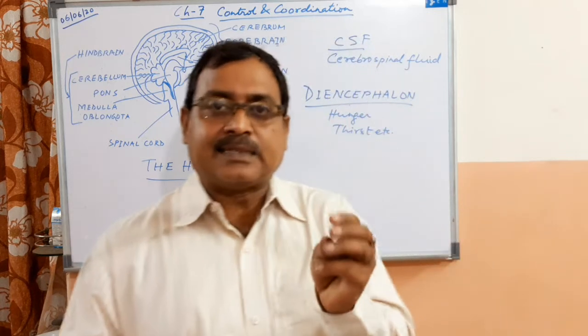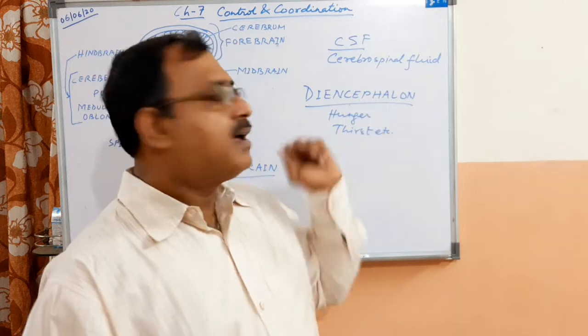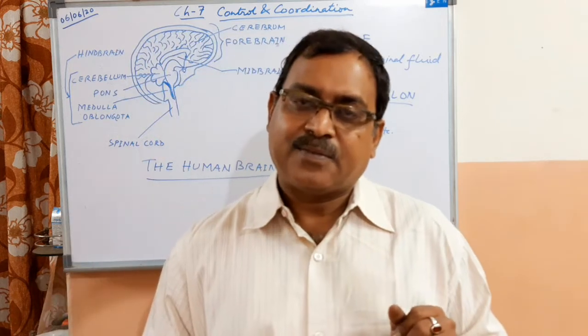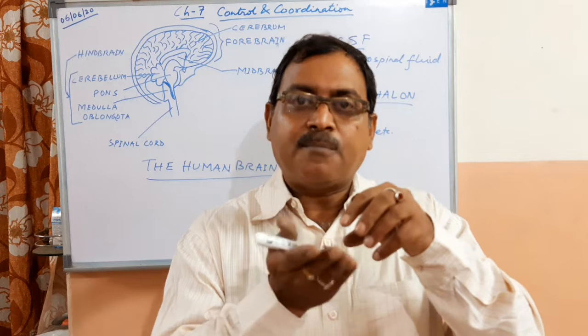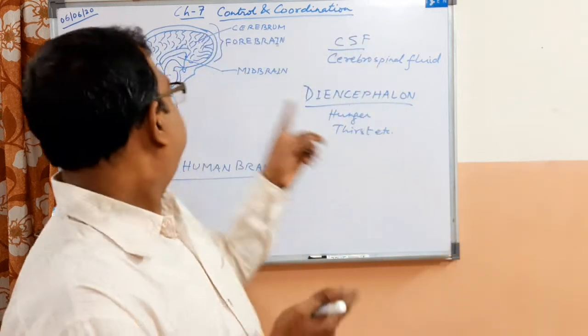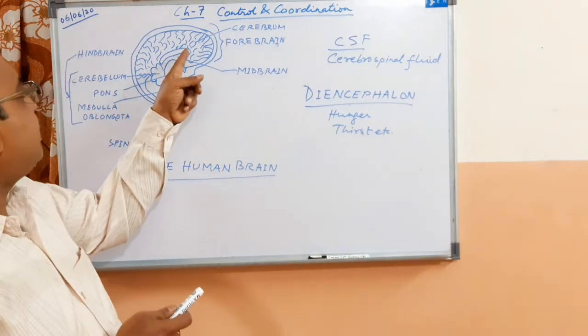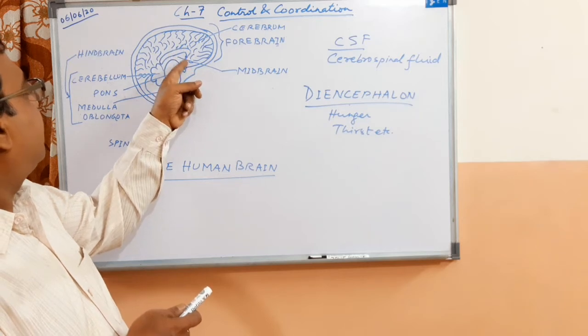So that sense is present in diencephalon. This is below the, at this portion. Right? This portion.